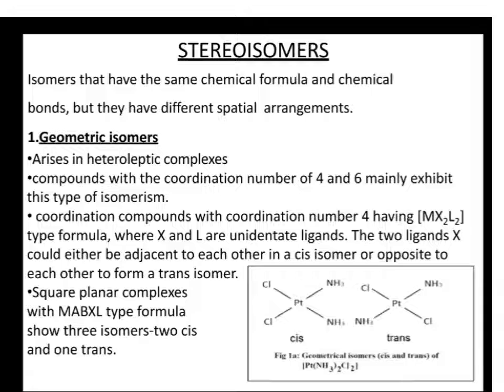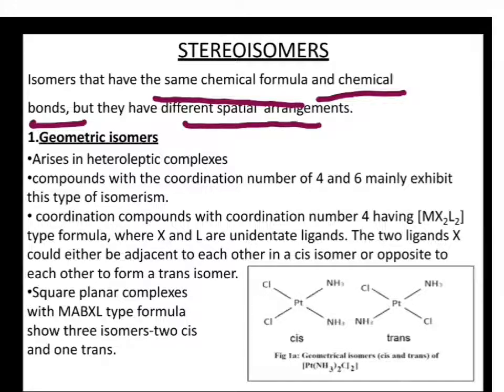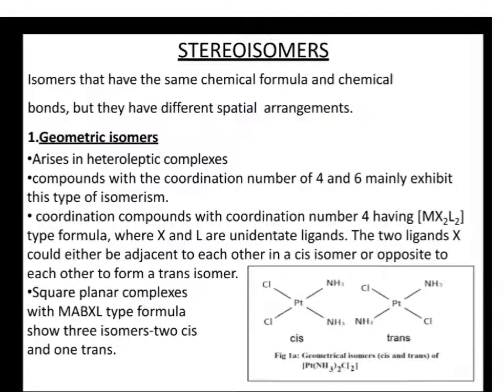As I said, stereoisomers will have the same chemical formula and the same chemical bonds, but different spatial arrangements. Once again, look at this example.